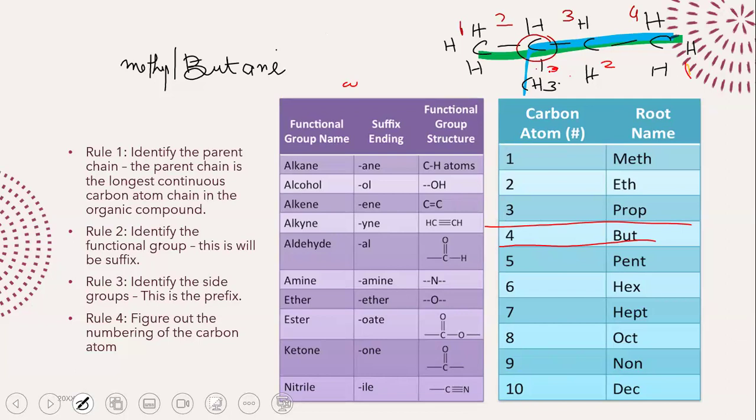Now what? What do I opt for? What do I choose? Remember this. You will always choose to count from the side that is giving you the smallest number. If I count from the right side, I get number 3. My methyl group is on carbon atom number 3. But if I count from the left side, I am getting number 2. We will always choose the smallest number. So this is going to be 2-methyl butane.